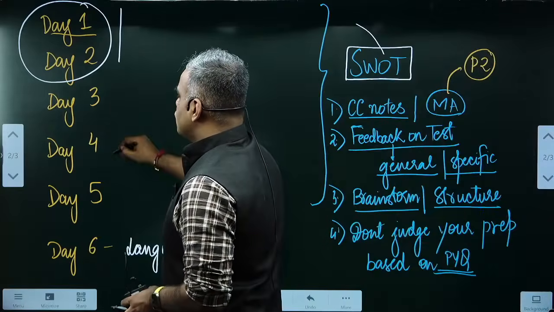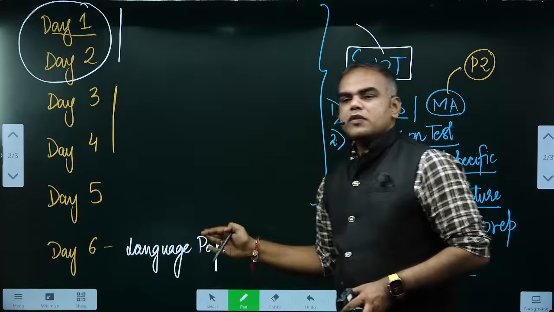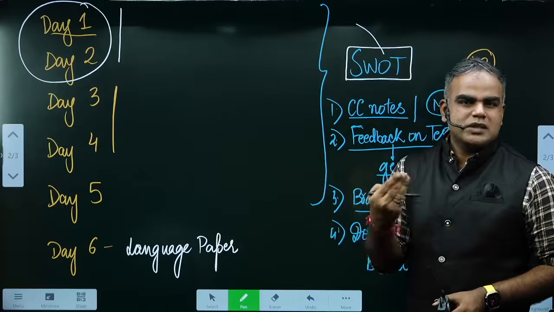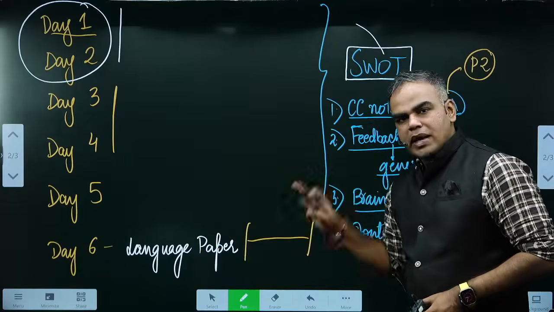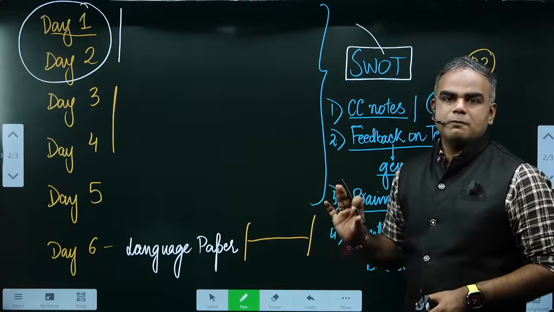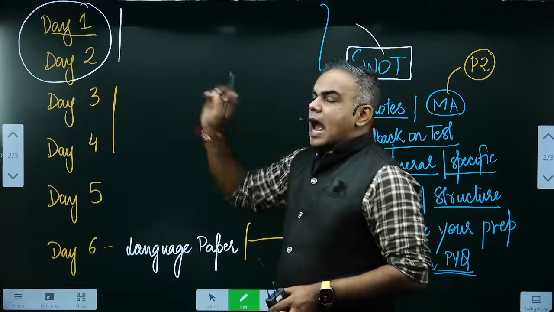Ideally speaking, 2 days each, and 1 day is reserve day, spillover, because the moment you give your language papers, you will come back around 6 p.m. So you barely have those 3 or 4 hours, and then you have to again sleep, and then again you have to attempt the paper, fine. So most of the planning has to happen in this manner, and you allocate time.